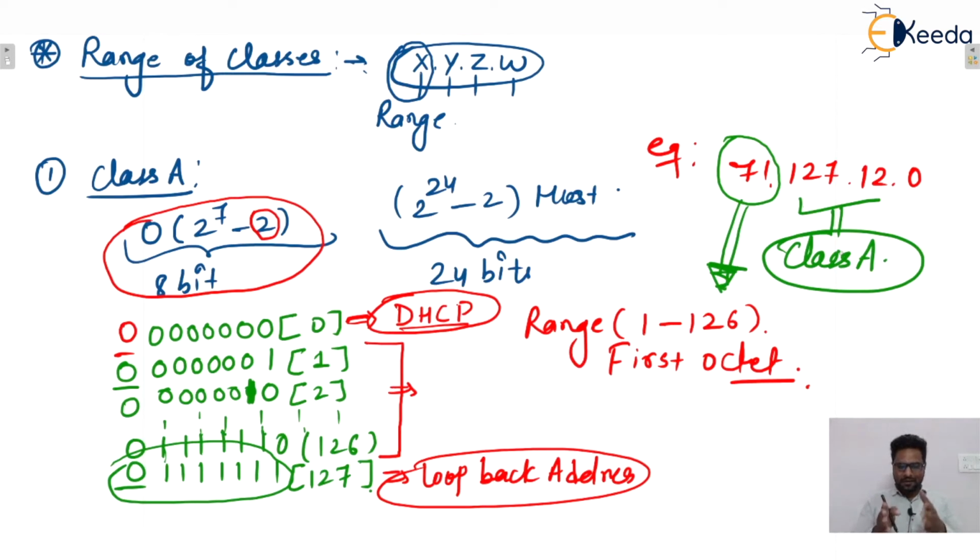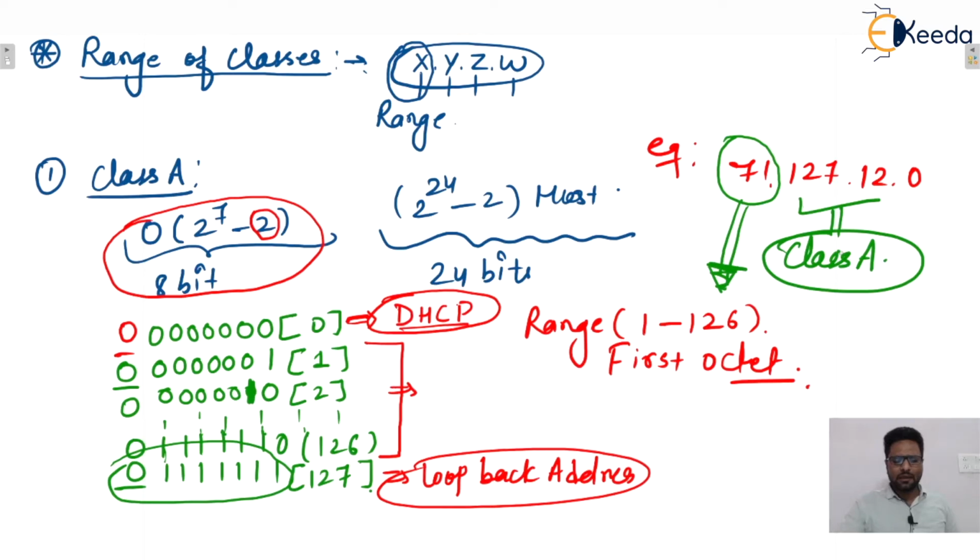Okay. And in class A, first one bit in the extreme left will decide the class. In class B, first two bits will decide the class. In class C, the first three from the left-hand side will decide the class. I hope this one is clear to everyone.